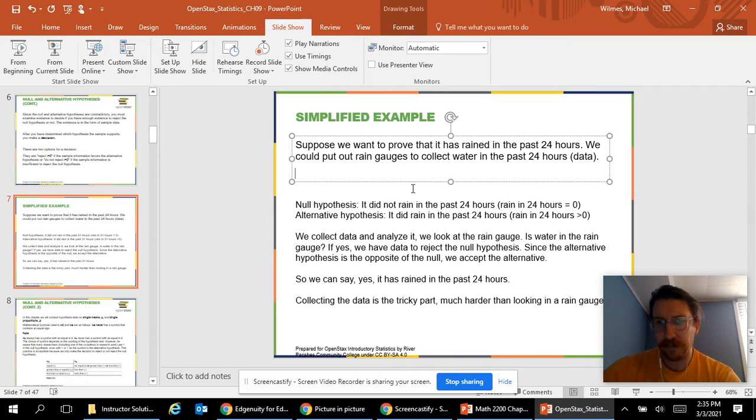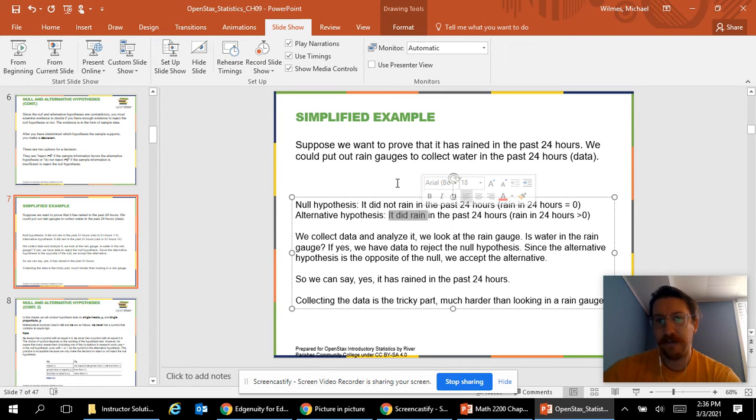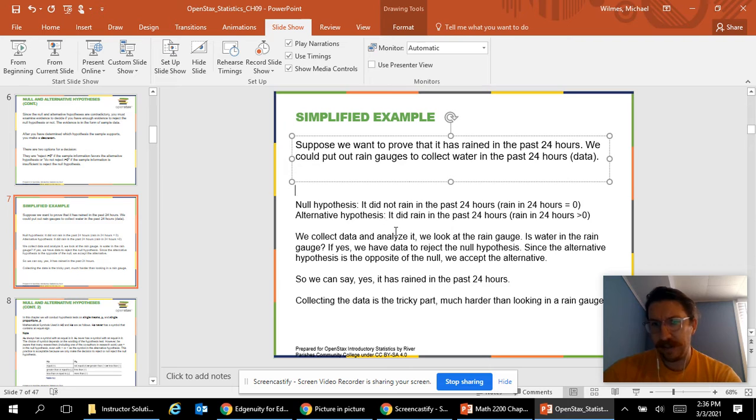We're going to try to see if we can prove that to be false. And if that's false, so if we can somehow prove that it did rain, so the null hypothesis is wrong, then we could accept the alternative hypothesis. And since these are opposites of each other, if the null hypothesis is wrong, which takes extraordinary evidence to prove that it's wrong, then the alternative will be true.